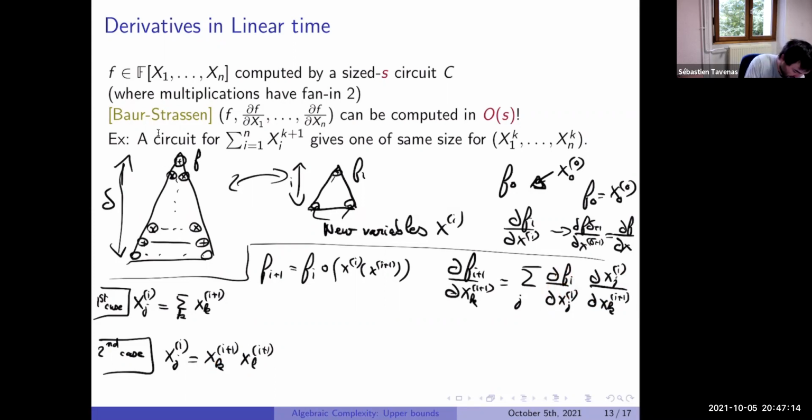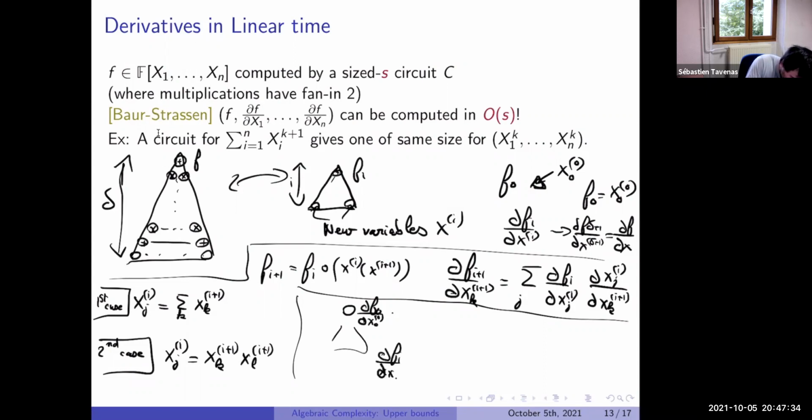So now, in my new formula, I compute the gates iteratively. I start from the derivative of f0 with respect to x0. Then I always have all the df_i over dx_i, and I can add something.